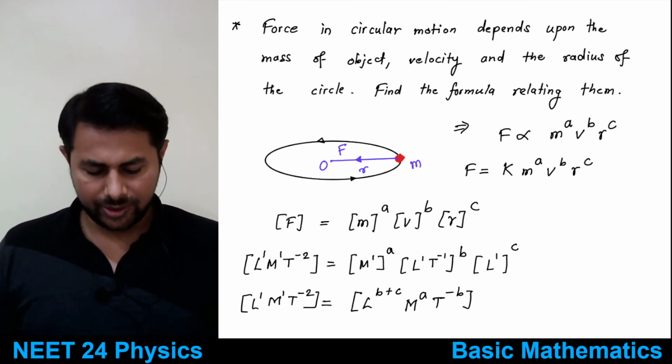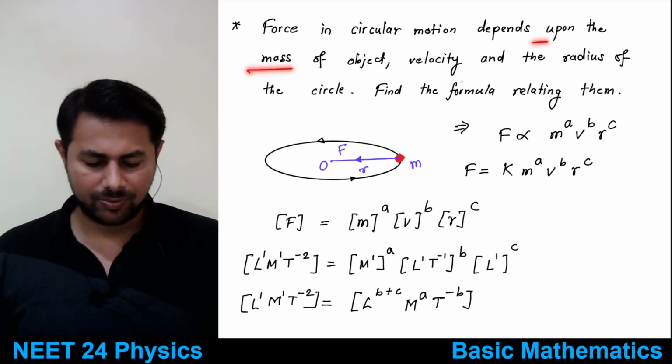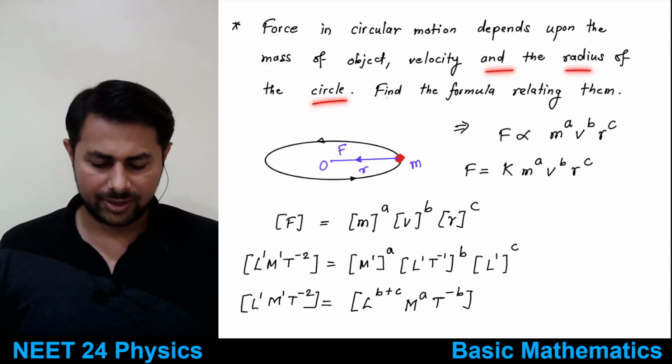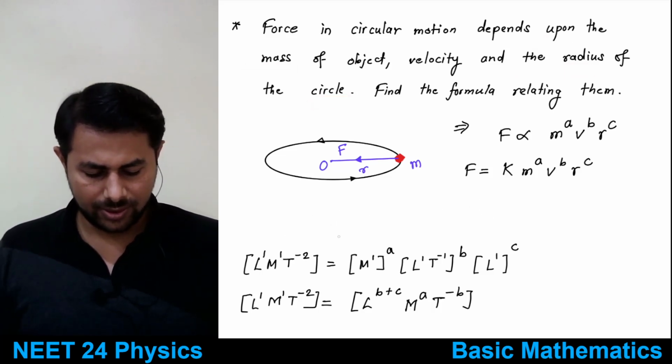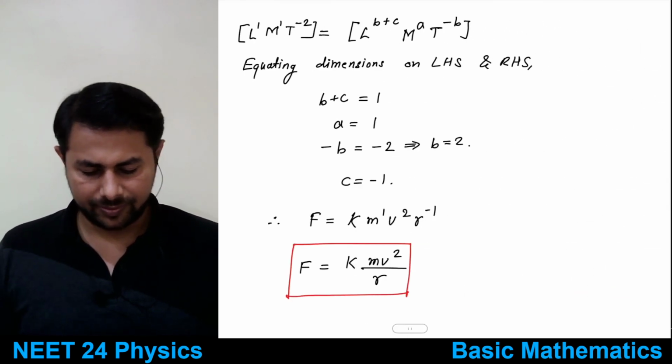This one: force in circular motion depends on the mass of an object, velocity, and the radius of the circle. Find the formula relating them. Okay, so let me just explain this, right?